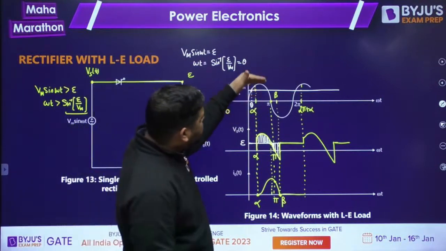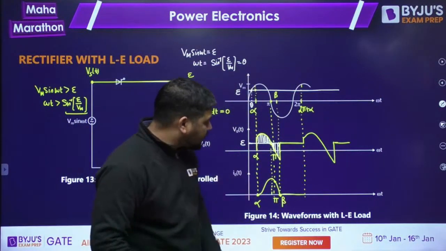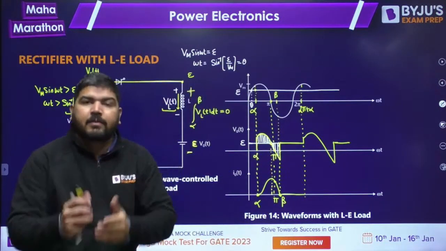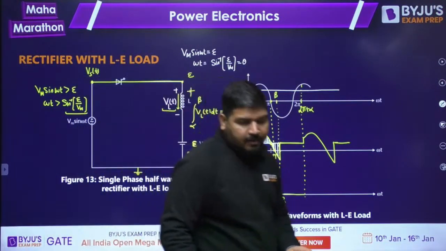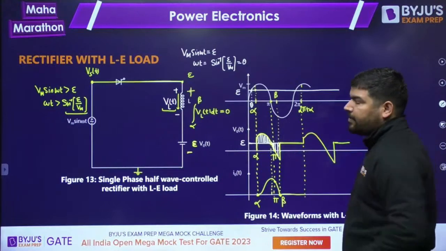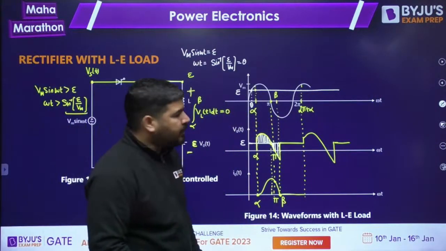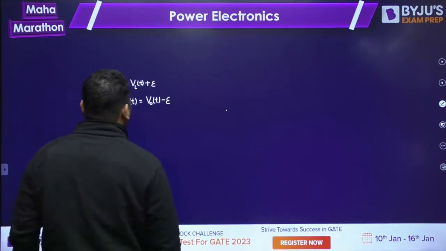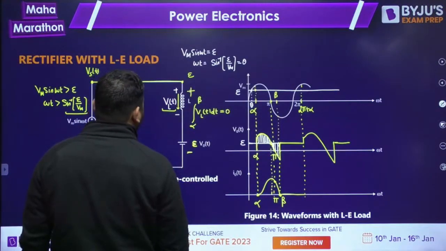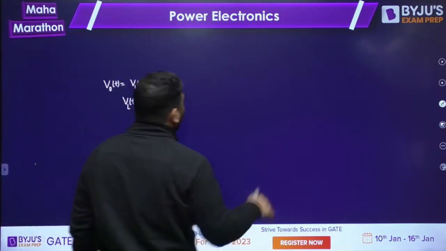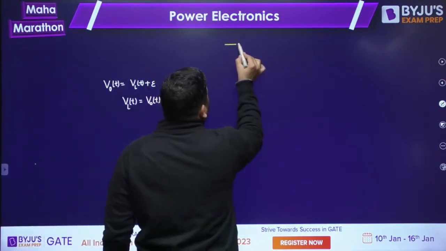Now, if you further increase the value of E, then it might be possible that the current becomes 0 before pi or at pi. It might be possible that the current becomes 0 at pi or before pi. Now you'll ask me, sir, how? Okay, let's take that case also. So what I have is, I have this LE circuit.